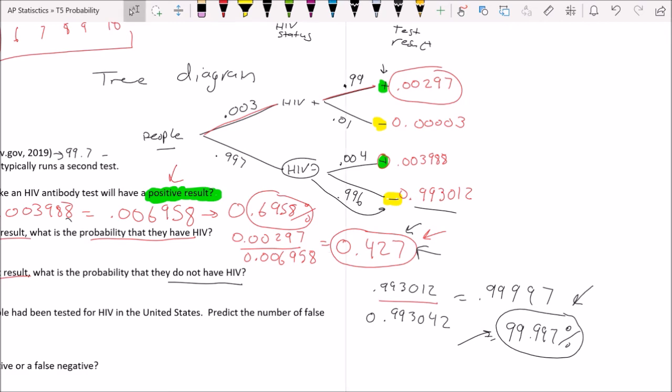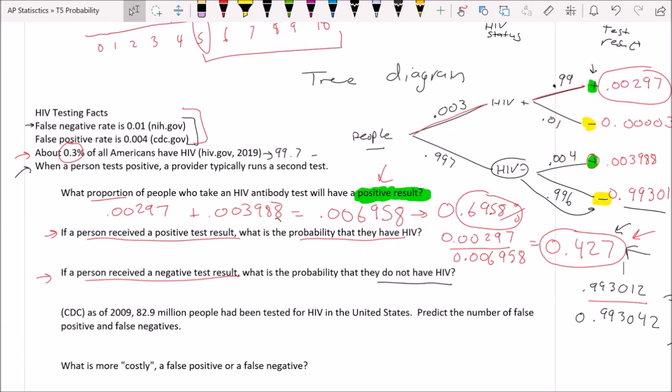Okay, two more things. As of 2009, this is a fact taken from the CDC, 82.9 million people had been tested for HIV in the United States. And we want to know the number of false positives and false negatives. Okay, so where are our false positives? Our false positive is right here.